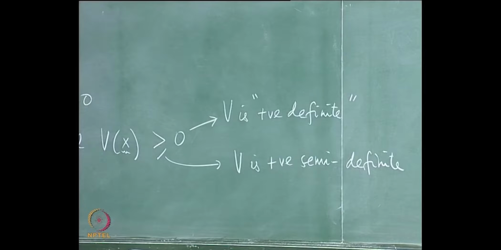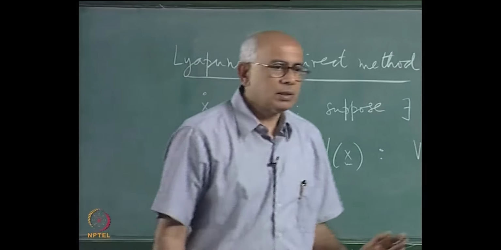Then the statements are as follows, Lyapunov stability theorems, and there are many of them, but in their simplest form the stability statements are as follows.